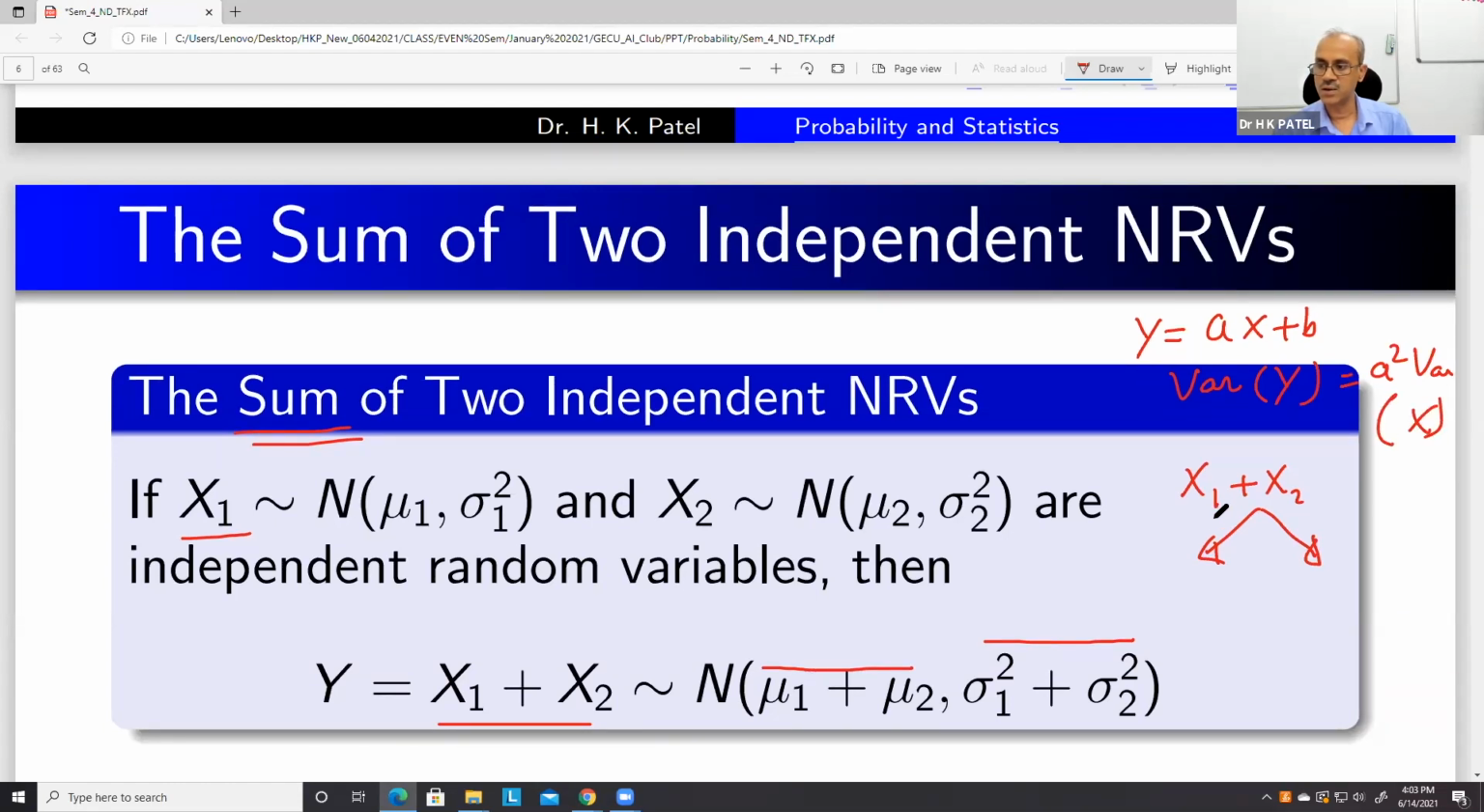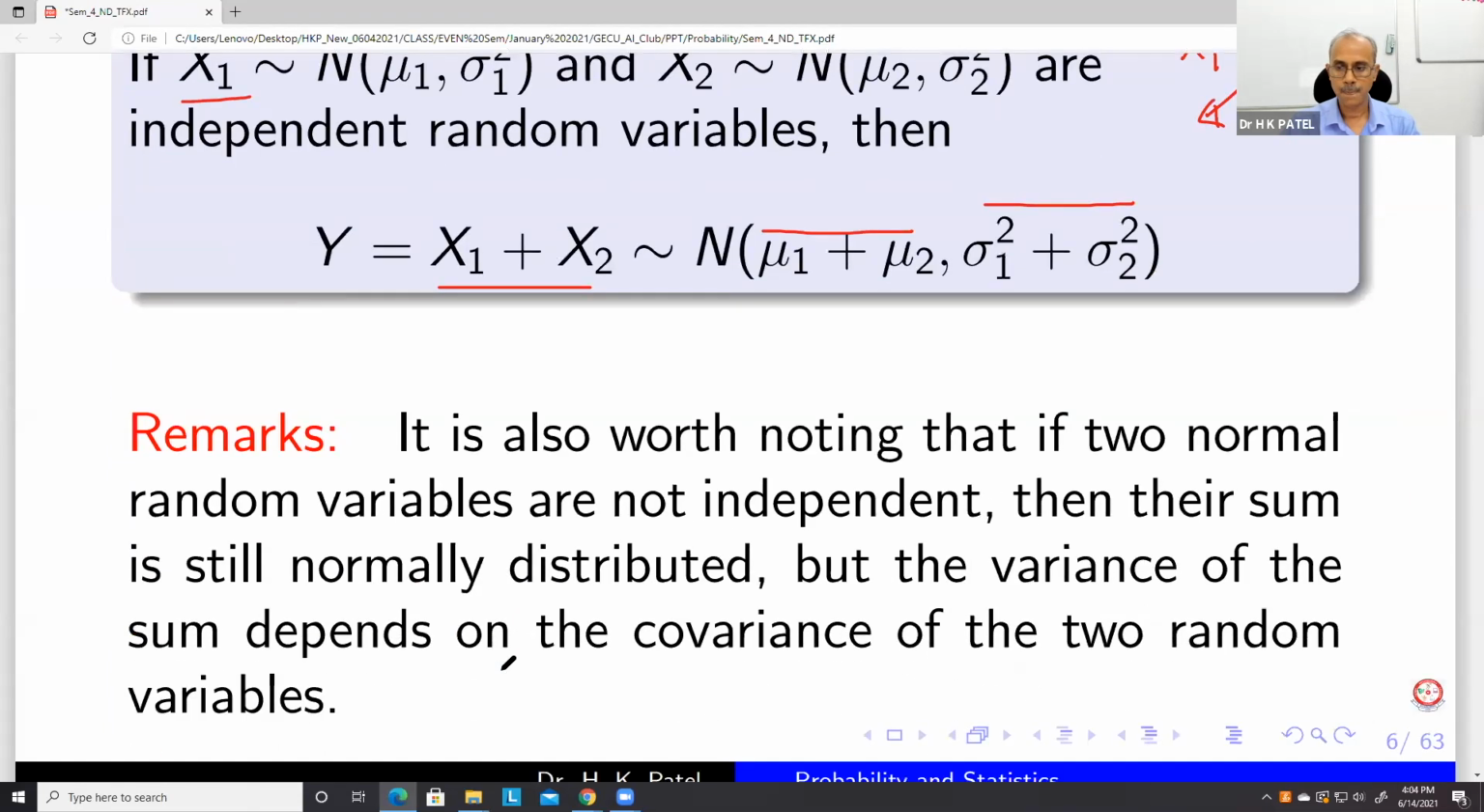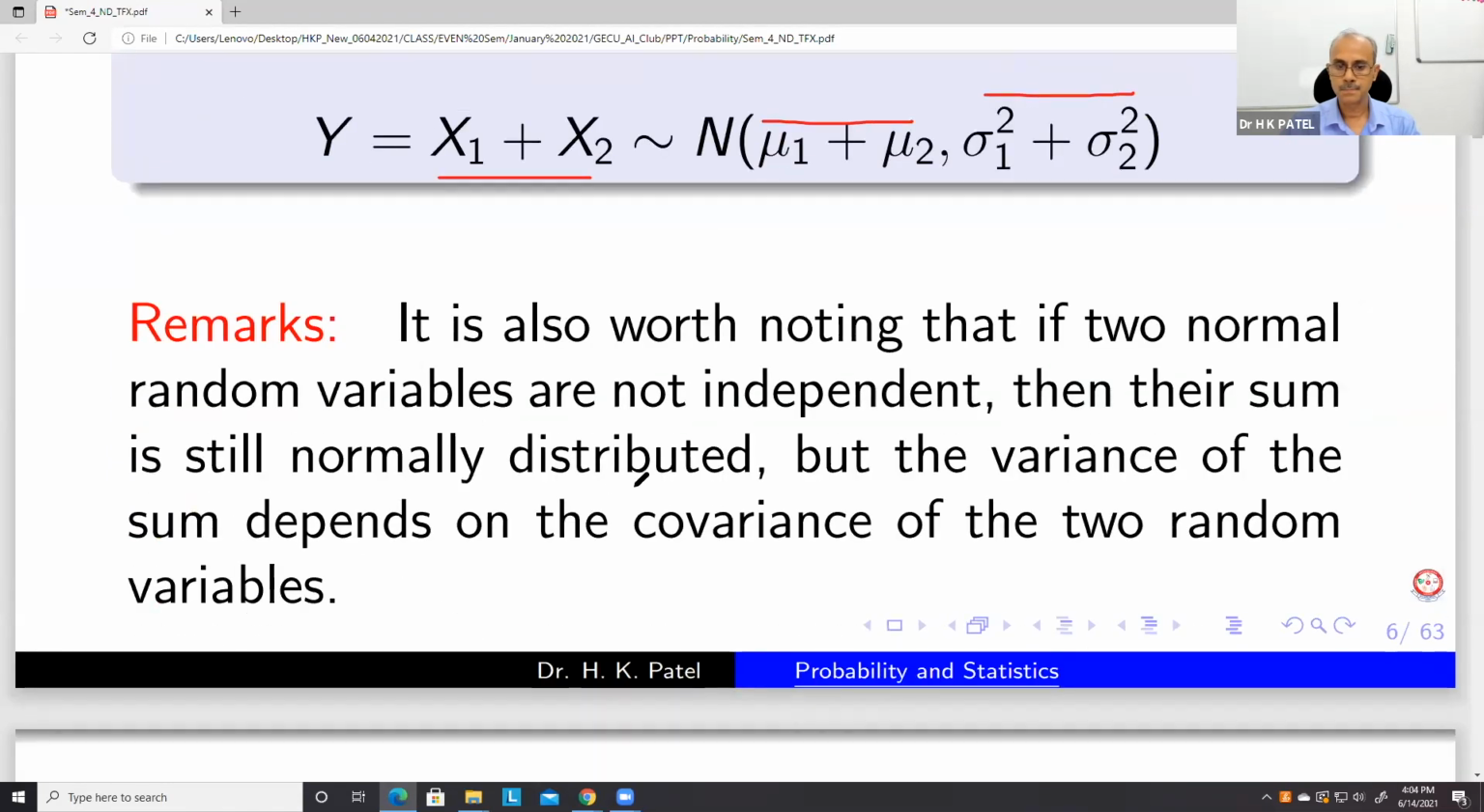So using these results, we can prove that x1 plus x2 has mean mu1 plus mu2 and variance sigma 1 square plus sigma 2 square. So this is just simply adding the means and adding the variances. This is an important thing we will see a little later, that even if the variables x1 and x2 are not normal random variables, their sum may be a normal random variable.